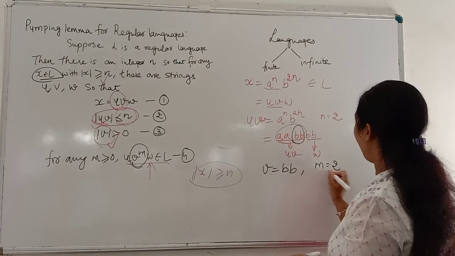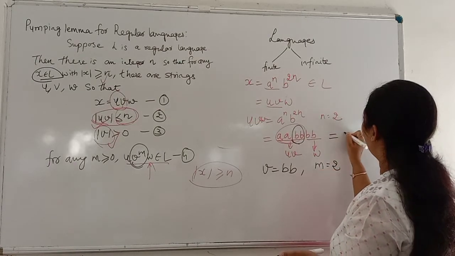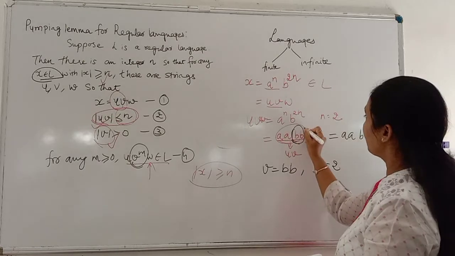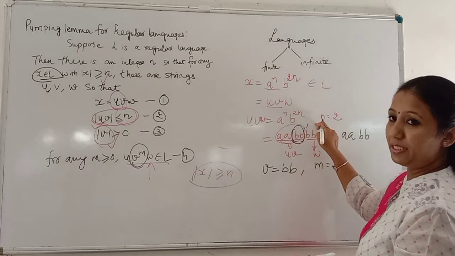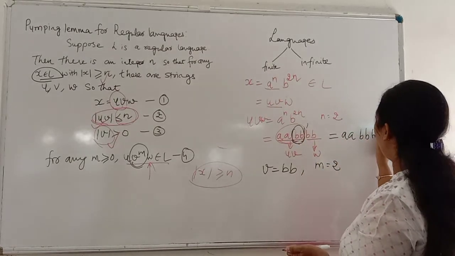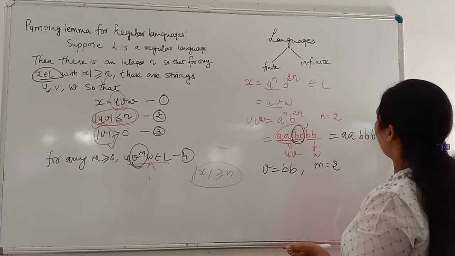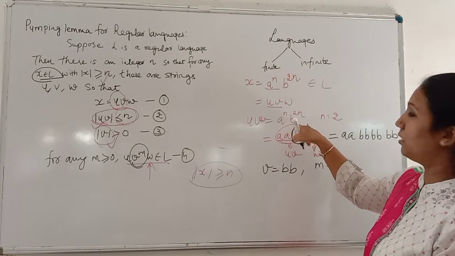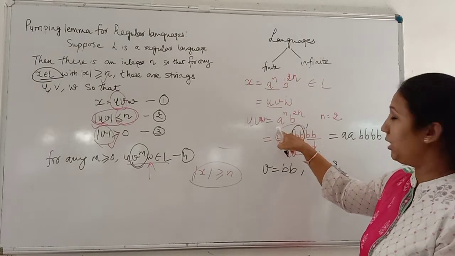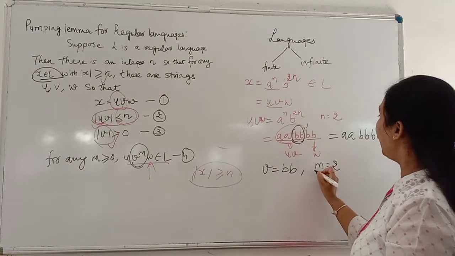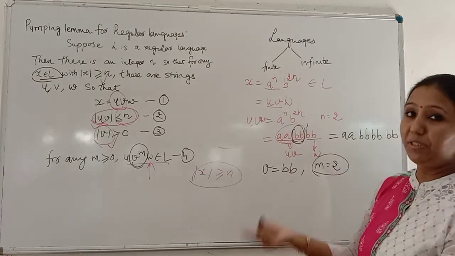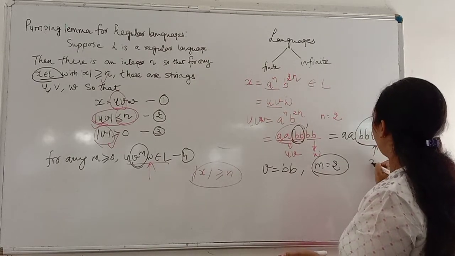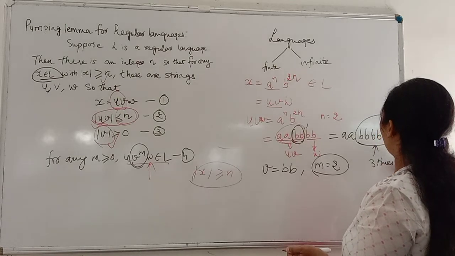If I put M equal to 2, the string would be AA, with this raised to 1. If I increase the power, I get BB, BB and BB. Initially the occurrence of B is twice that of A, but as I pumped the B, my occurrence of B is now 3 times that of A.